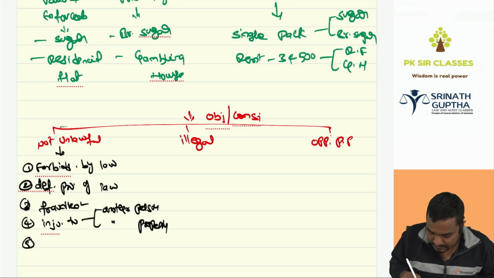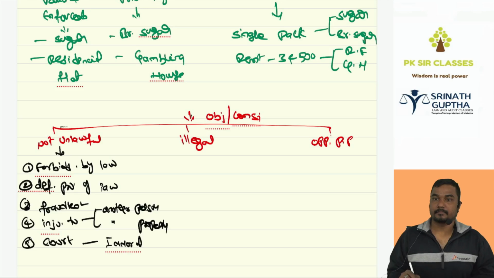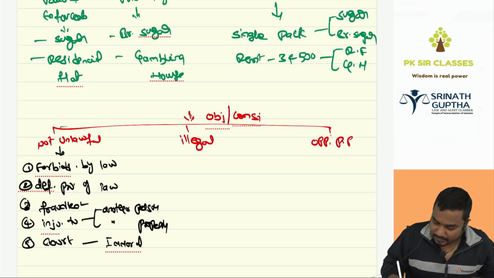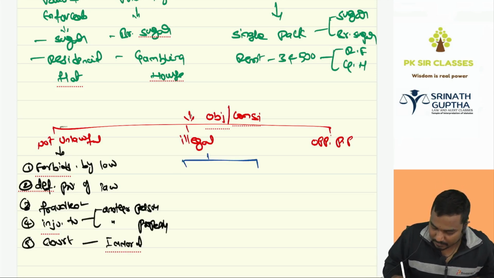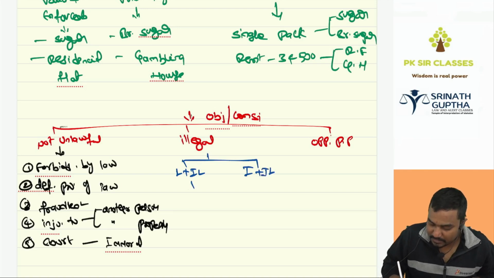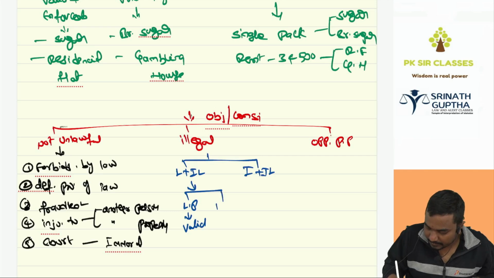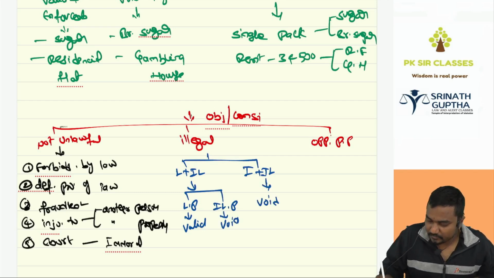If the court regards it as immoral, if the court treats it as immoral, then illegal. If the legal part and the illegal part are separable, legal plus illegal, separable or not separable? If it is separable, the legal part is valid and the illegal part is void. If not separable, everything will be void.